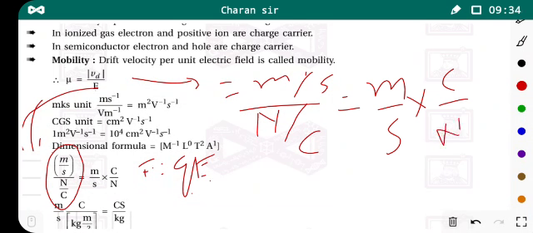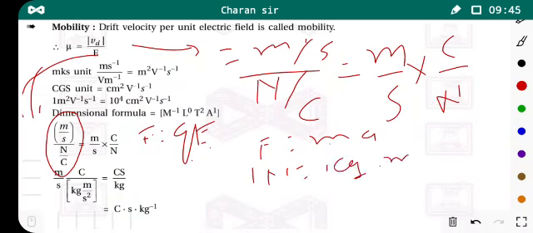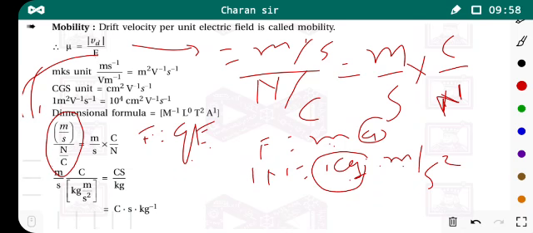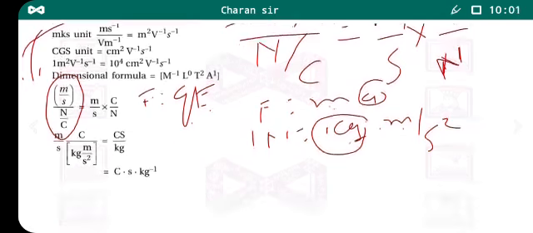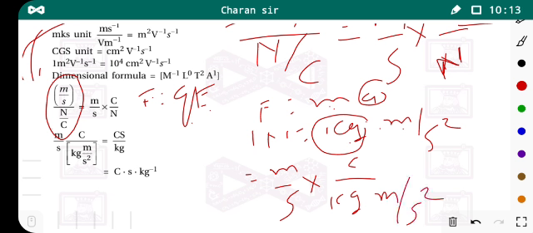But we know that 1 newton, F is equal to ma, is equal to kilogram into meter per second square. Mass unit is kg, kilogram, and acceleration is meter per second square. So now put instead of 1 newton kilogram meter per second square. So we get meter per second into coulomb divided by kg meter per second square. Is it okay?